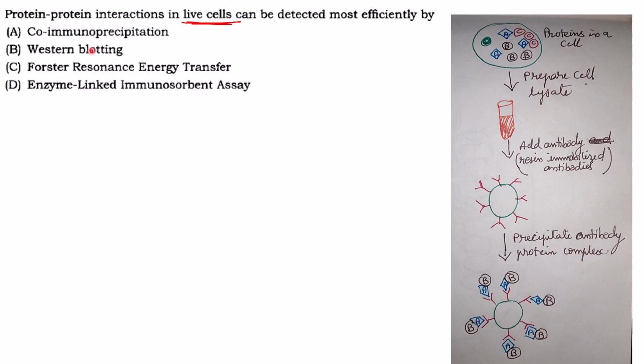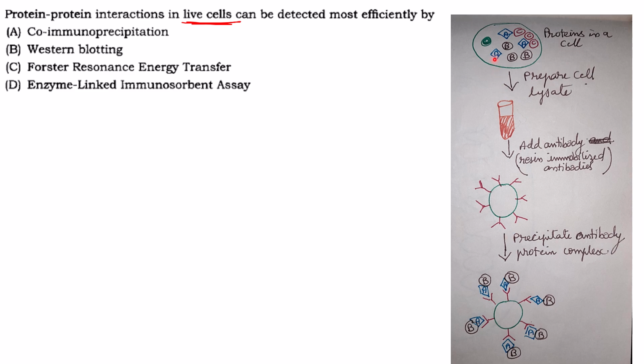Co-immunoprecipitation is also for protein-protein interaction studies. Here you prepare the cell lysate, then to that you add antibody. Resin immobilized antibodies are added. Then you precipitate the antibody protein complex. Now this antibody will bind to A protein.